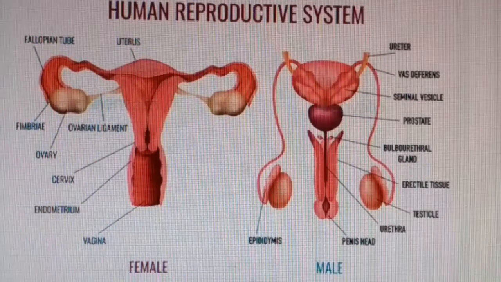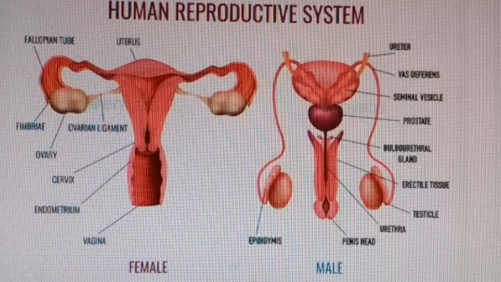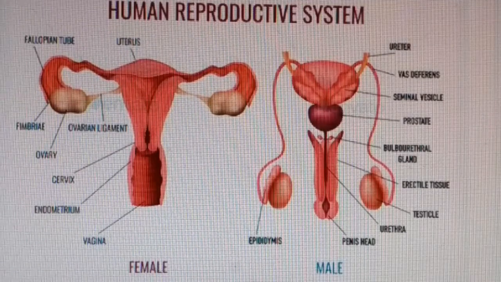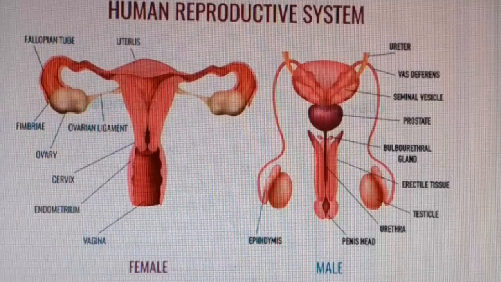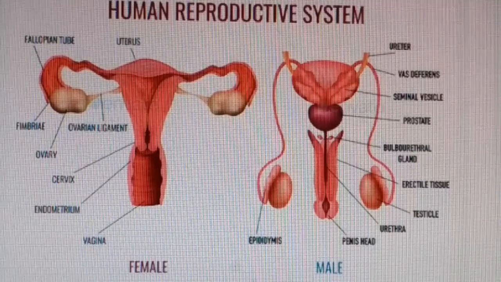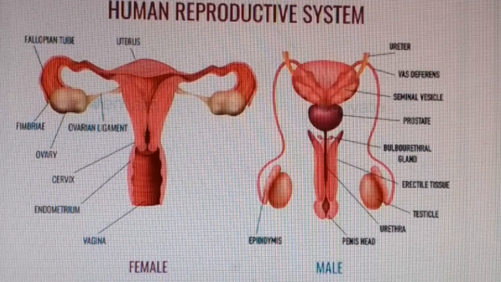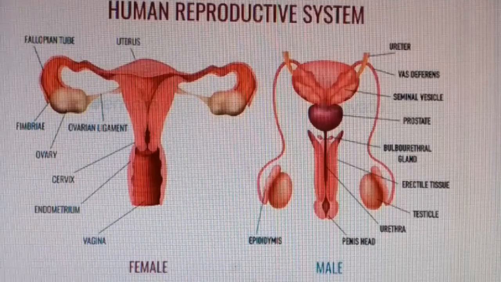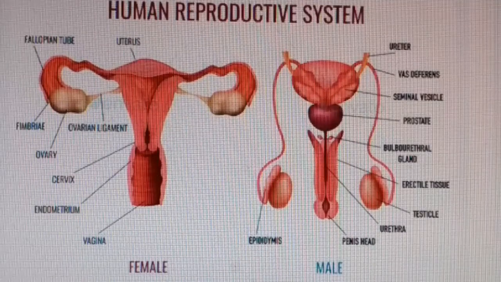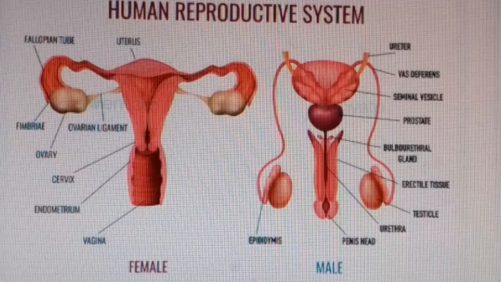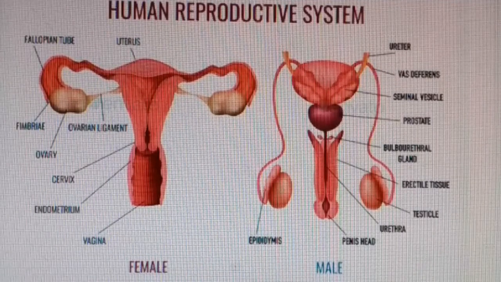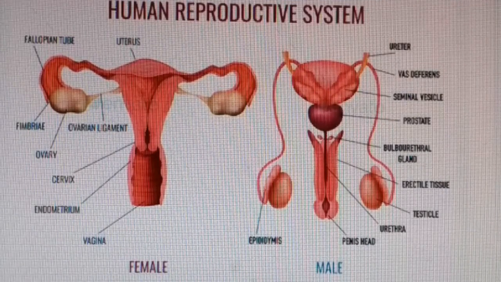In case of male, the primary sex organ is the testis and the secondary sex organs are epididymis, vas deferens, ejaculatory duct, urethra, seminal vesicle, prostate gland, Cowper's gland, and penis. And the accessory or external sex characters are low pitch voice, development of muscle, beard and mustache formation, broad shoulders, and narrow hips.